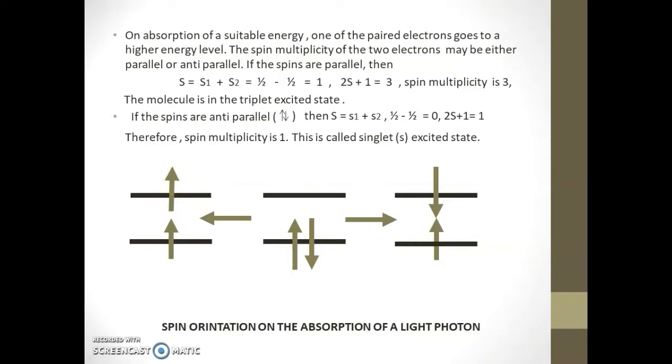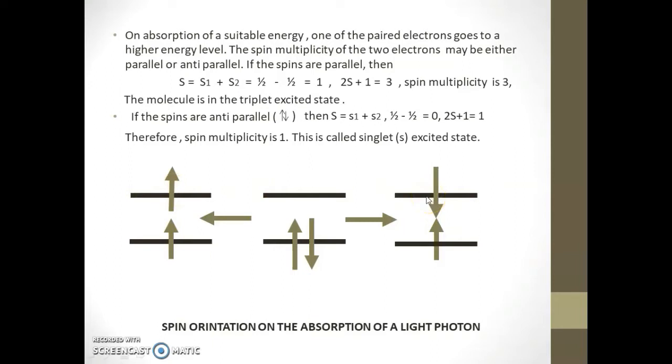The spin orientation of the two single electrons may be either parallel or anti-parallel, like this.